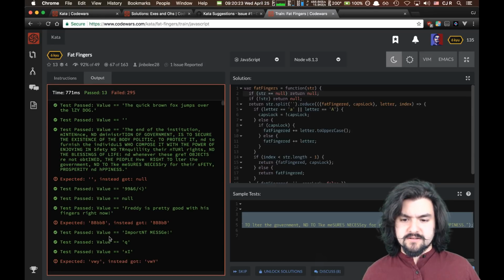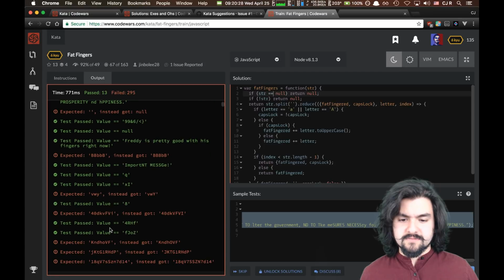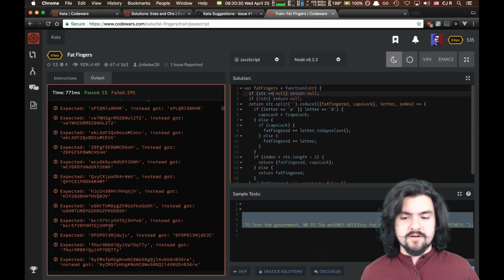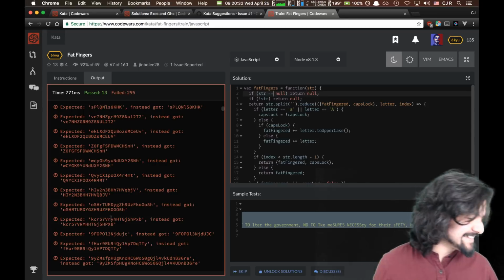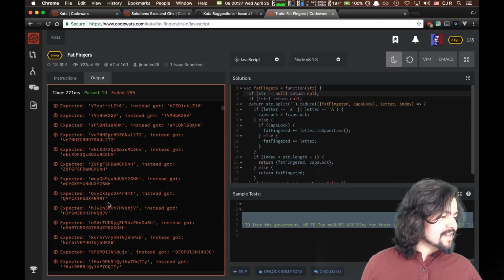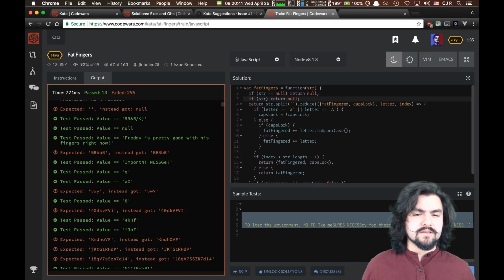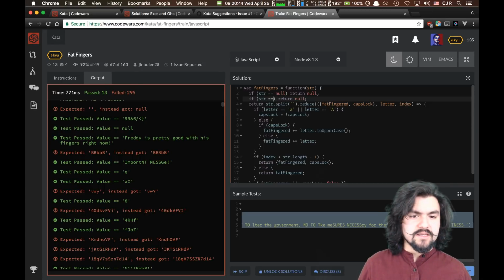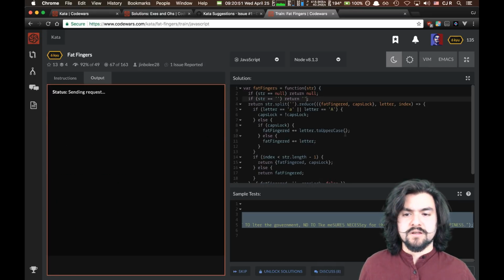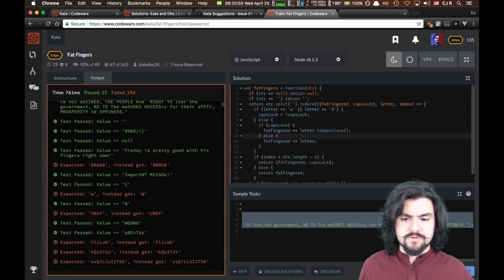Expected. All kinds of things went wrong. So if string is empty, oh, that's why, because I'm returning null. I need to return the empty string there. Okay, so that fixed those.